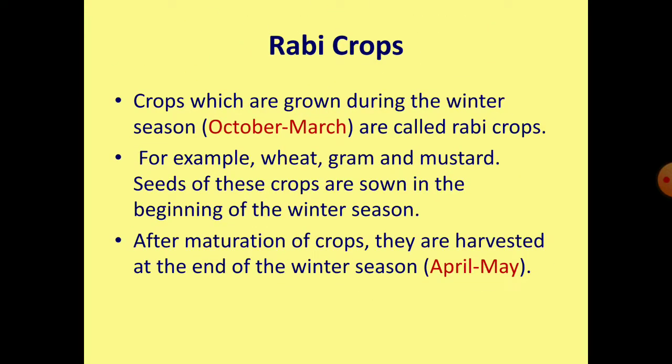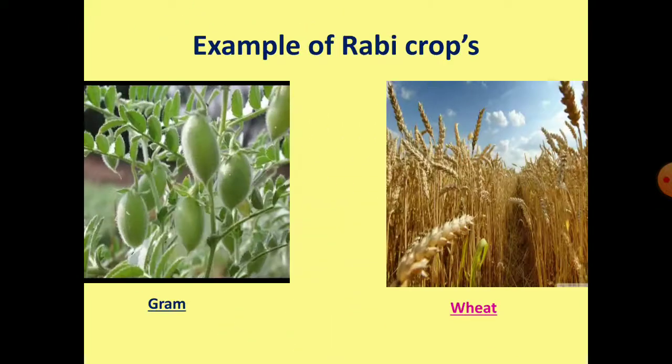Next is rabi crops. Crops which are grown during the winter season, that is October to March, are called rabi crops. For example, wheat, gram, mustard, etc. Seeds of these crops are sown in the beginning of winter season. After maturation of crops, they are harvested at the end of winter season, that is April to May. Here I have some examples of rabi crops, that is gram and wheat.